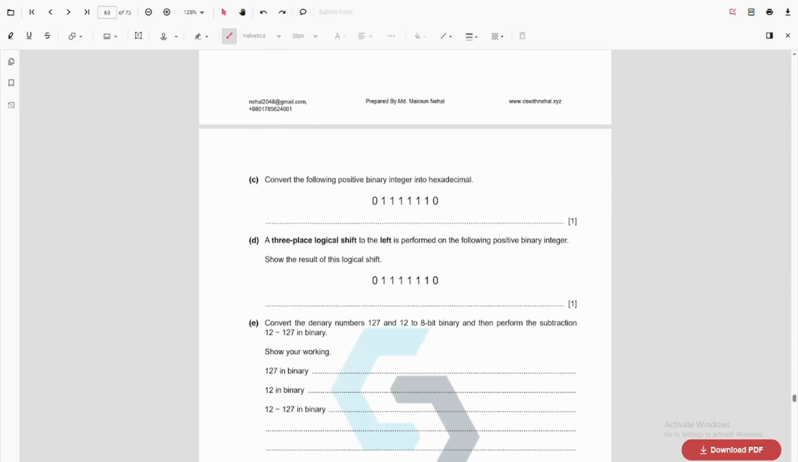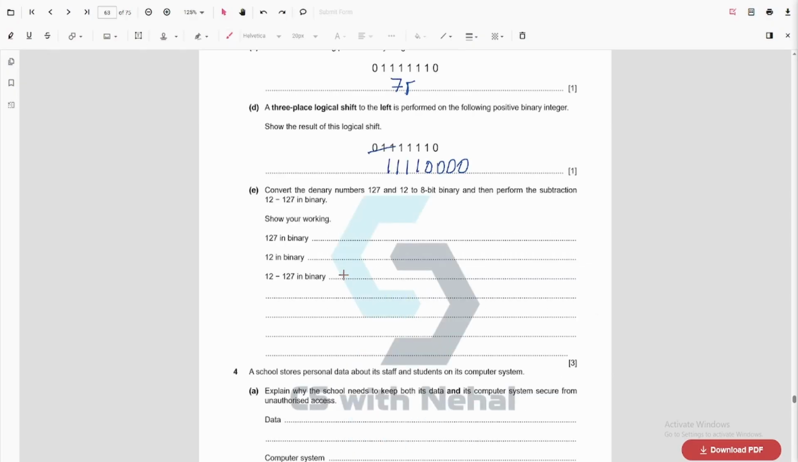Convert the following binary integer into hexadecimal. This is simple. 70. Then a 3 place logical shift to the left, meaning these 3 bits will be gone. The number becomes 1 1 1 1 0 0 0 0. Next question is a binary subtraction, skipping this.